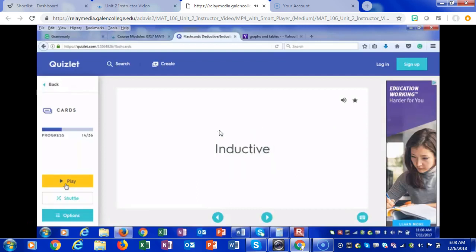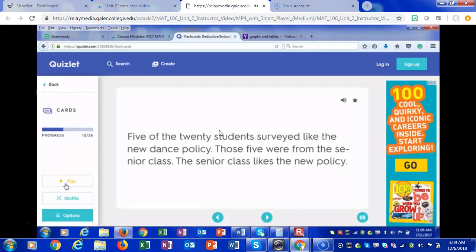All right, last one. 5 of the 20 students surveyed liked the new dance policy. Those 5 were from the senior class. The senior class liked the new policy.